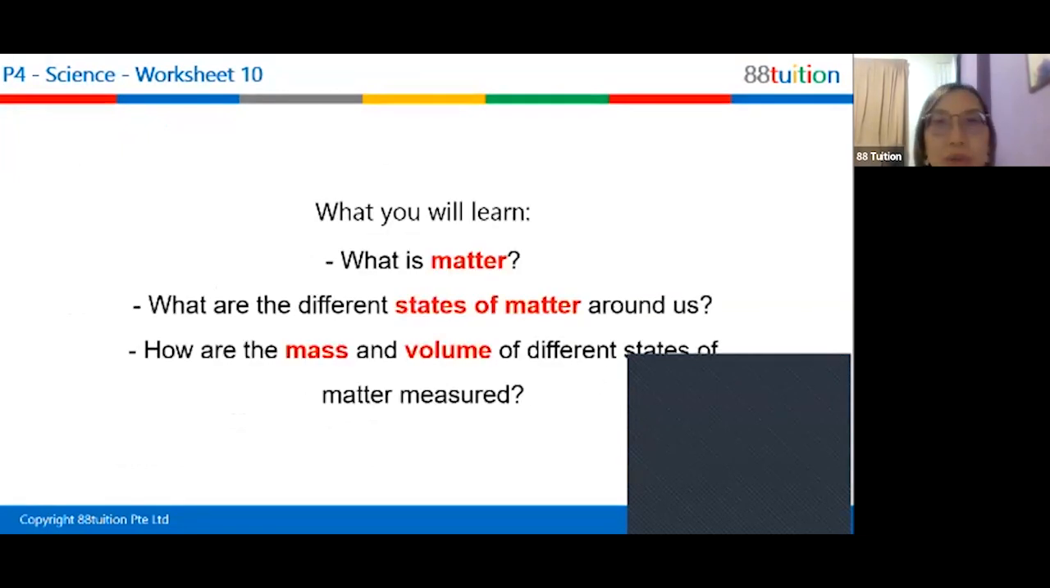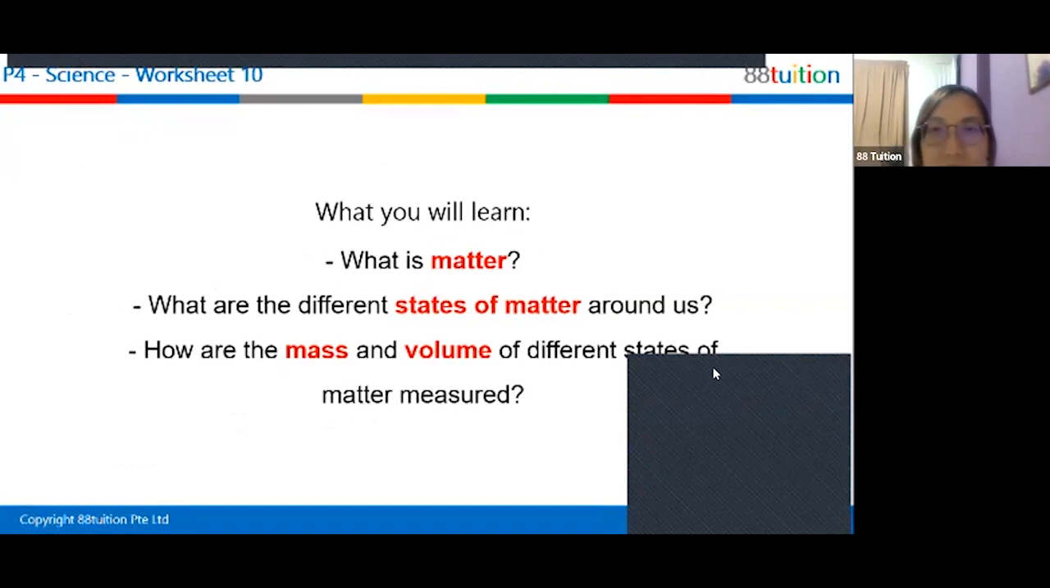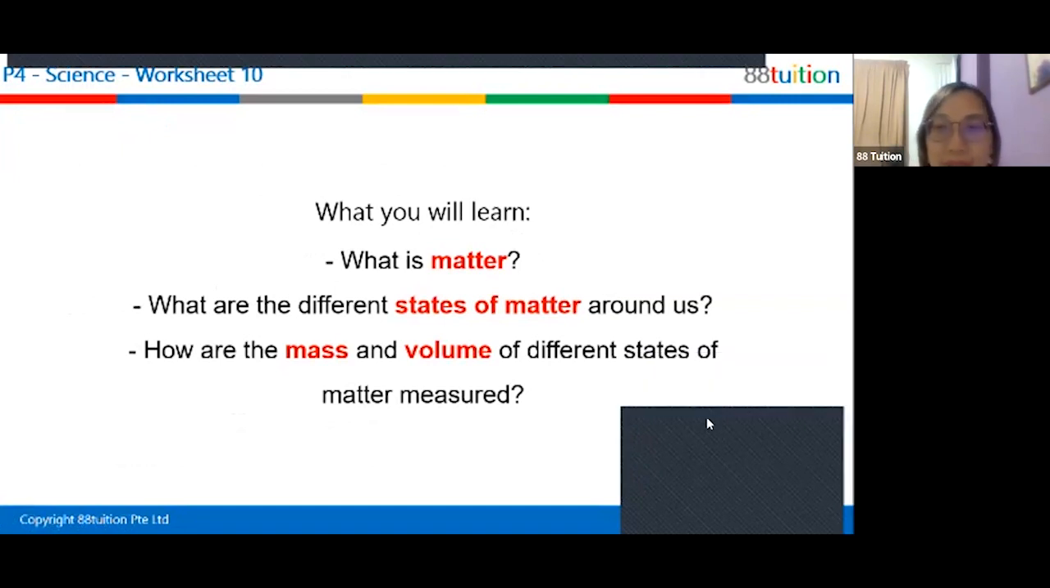So what you will learn today is what matter is, what the different states of matter around us are, and how the mass and volume of different states of matter are measured.